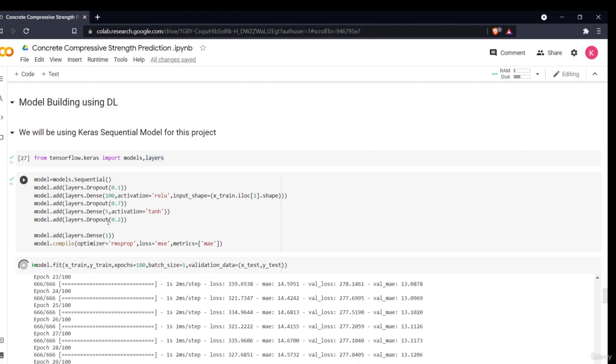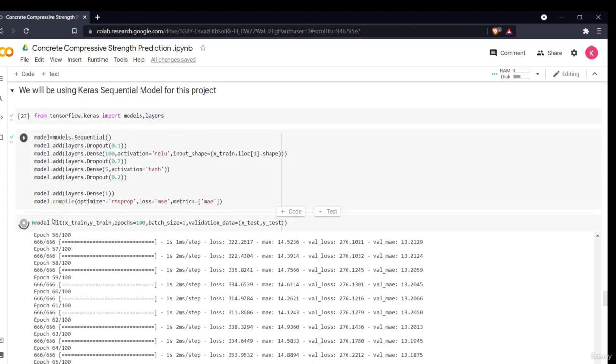Then I combine all these layers with model.add, Dense layers, and then model.compile. I am saying the optimizer function is RMSprop, the loss is the MSE function, and the metric is MAE. Basically my loss function will be based on my MSE function, and the optimizer RMSprop will be optimizing, or updating, my model with the help of this function. You can read the documentation on the Keras sequential model in deep learning and see what all these parameters are and how they work in detail.